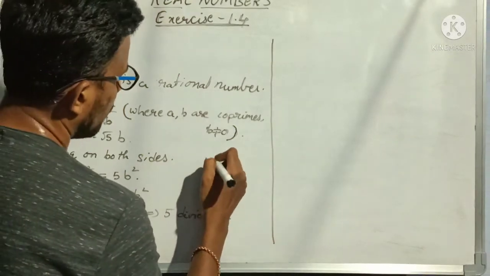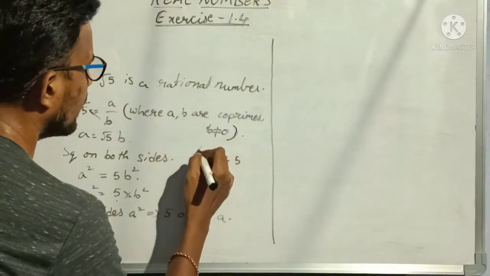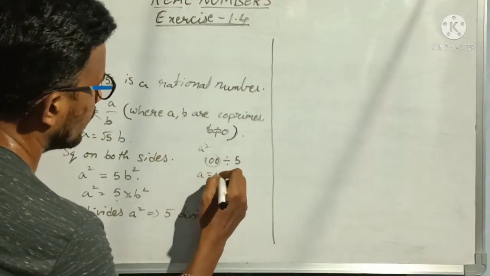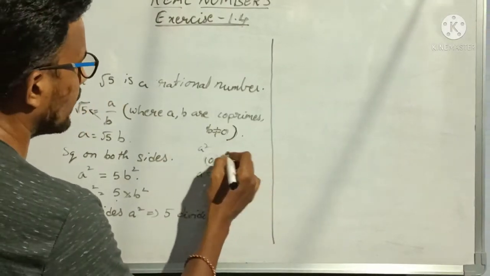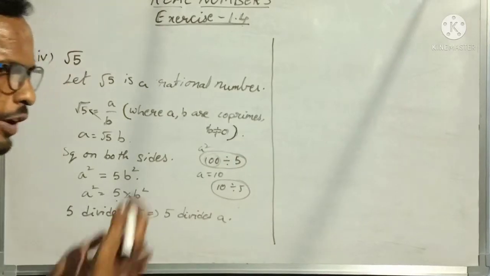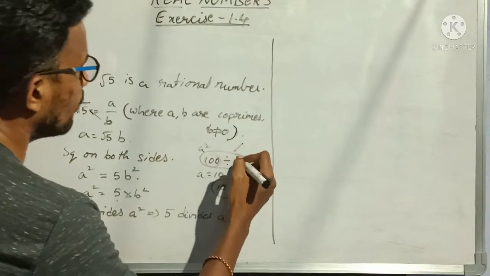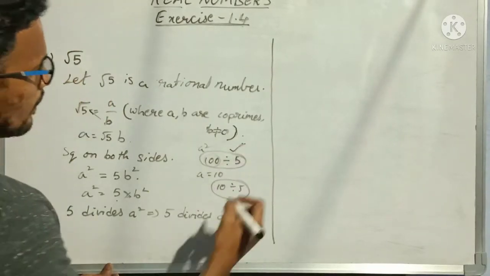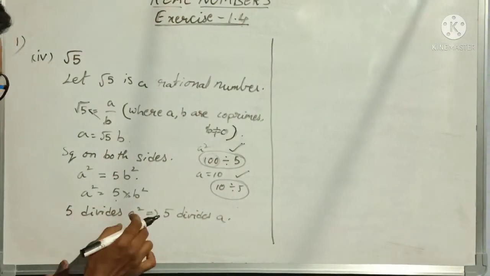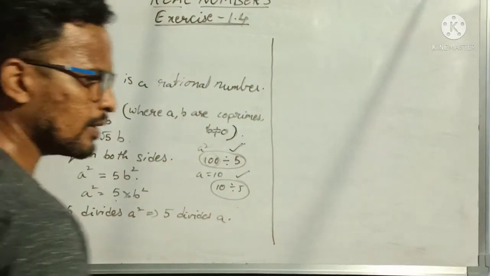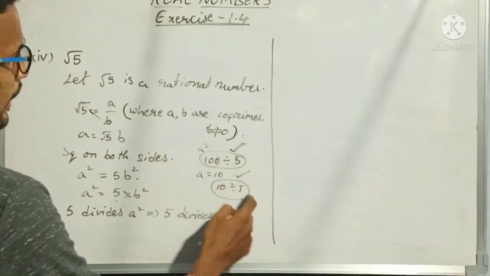For suppose you take 100. 100 is divisible by 5. If a square is 100, then a is 10. So 10 is also divisible by 5. Yes, we are getting remainder 0 only. If 100 is divided by 5 or 10 is divided by 5, we are getting 0 as remainder. Means if 5 is dividing 100 exactly, then 5 is dividing 10 also exactly. Clear? That is what I have written here: 5 divides a square implies 5 divides a. This is the real-time number example.